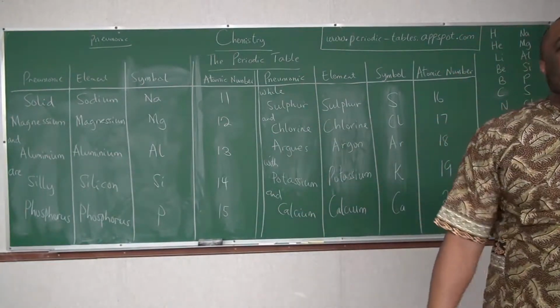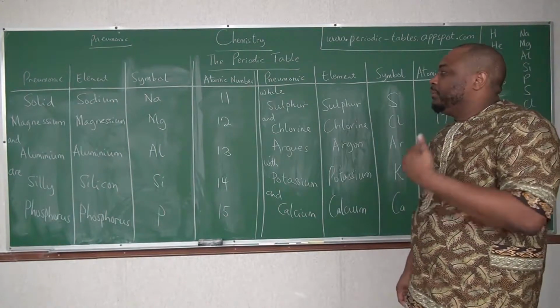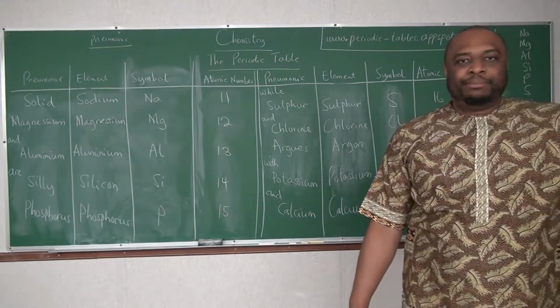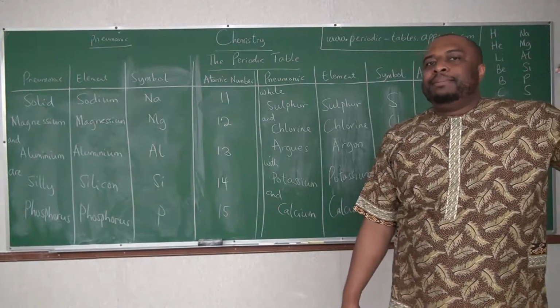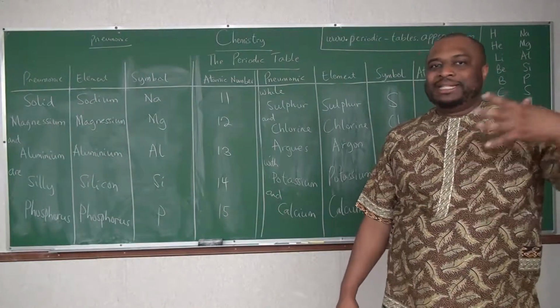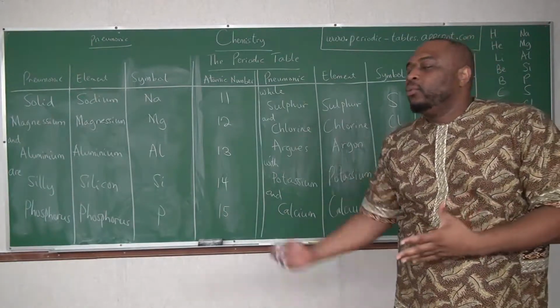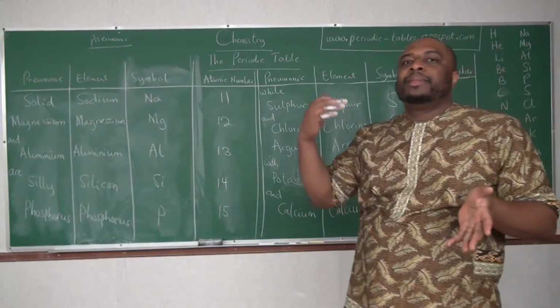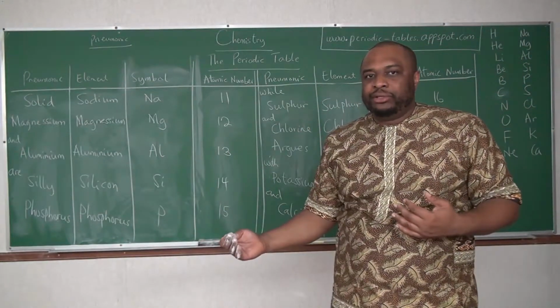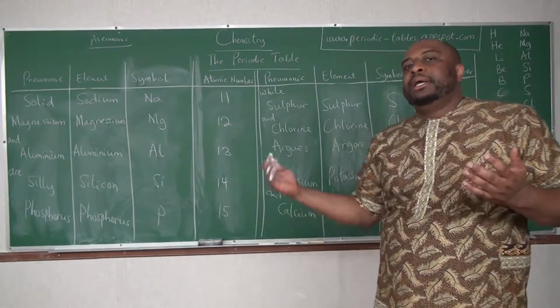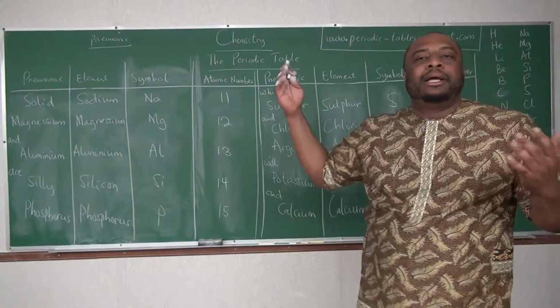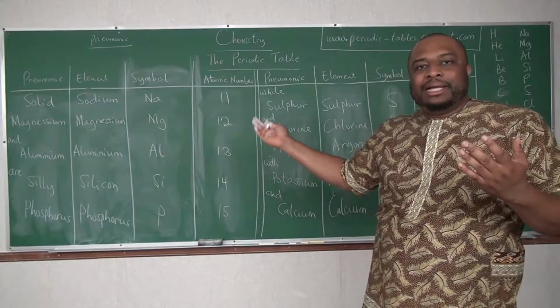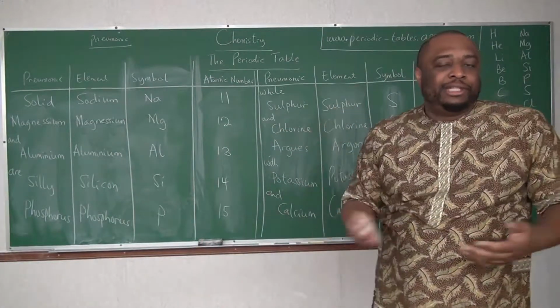Atomic number is the number of protons, and the number of protons in an atom equals the number of electrons.